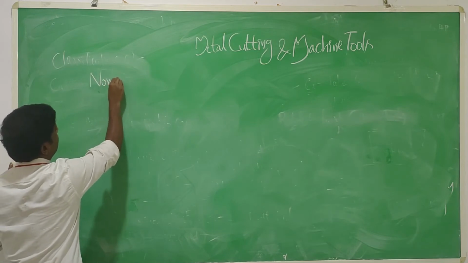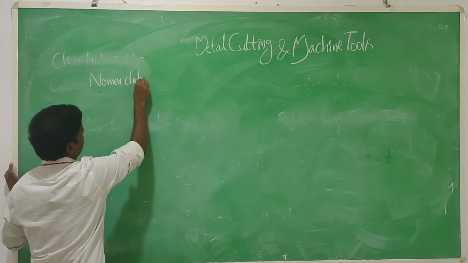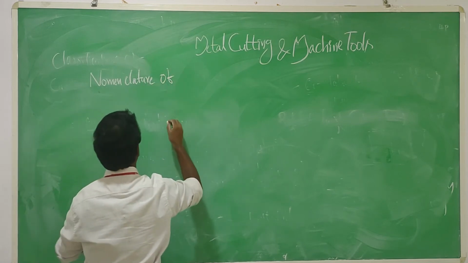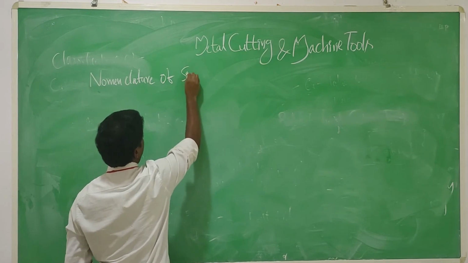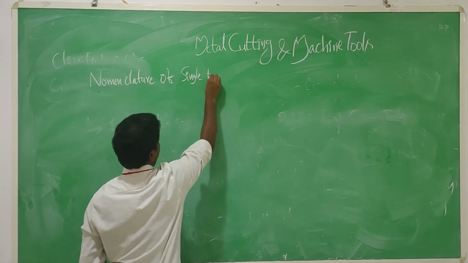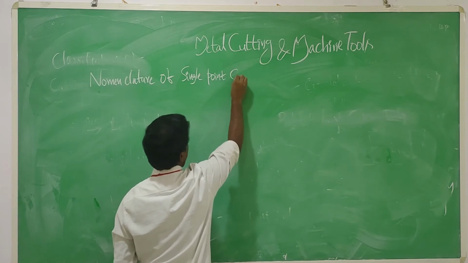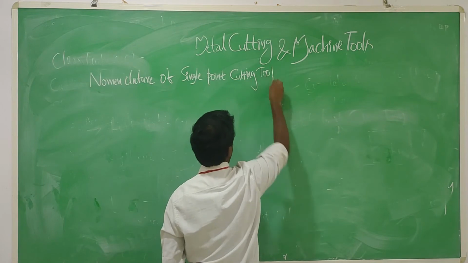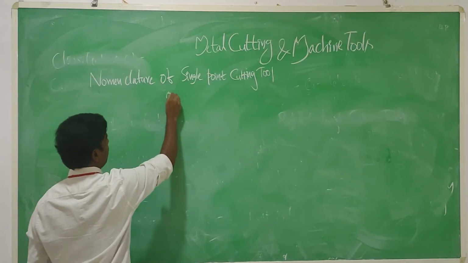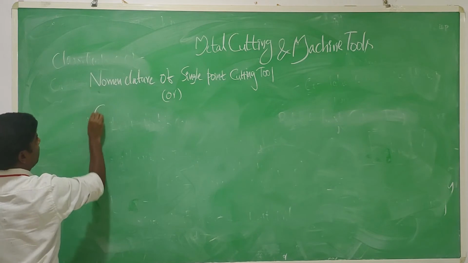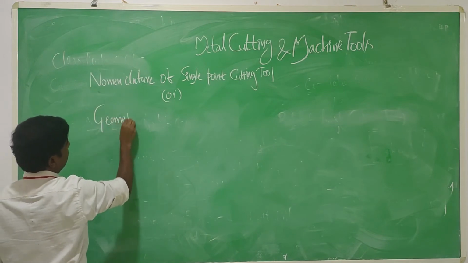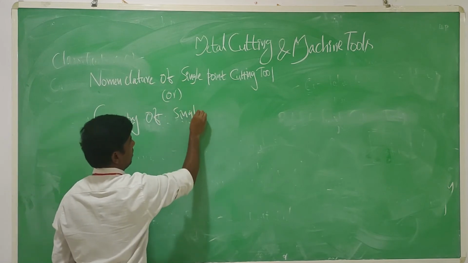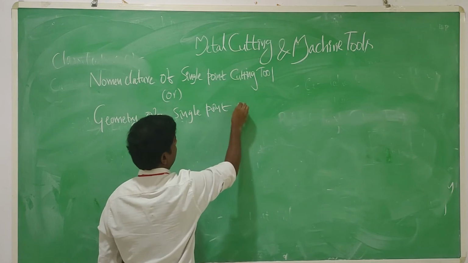I am writing here: nomenclature of single point cutting tool, or geometry of single point cutting tool.